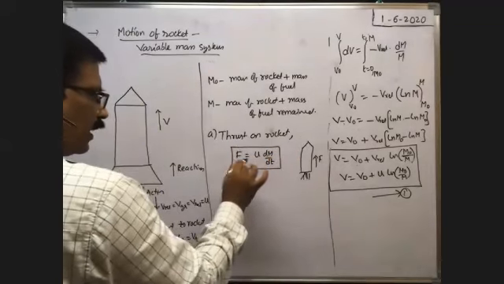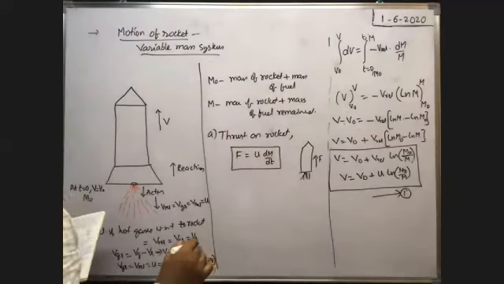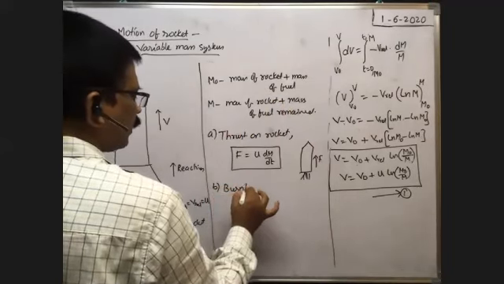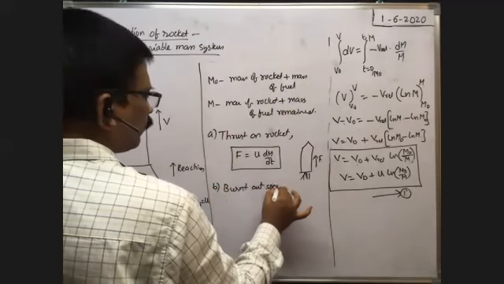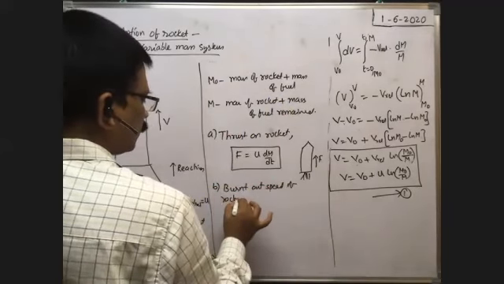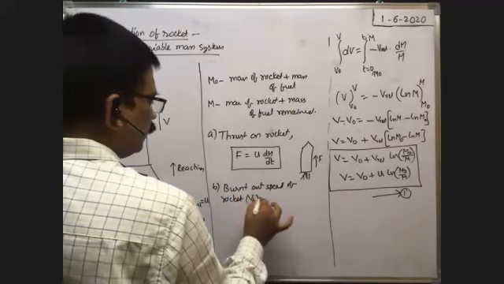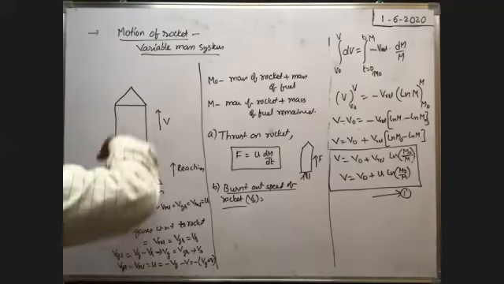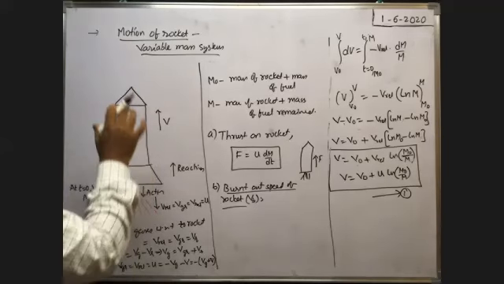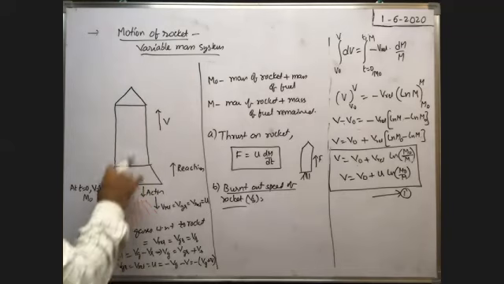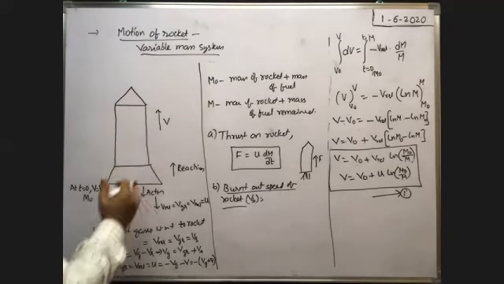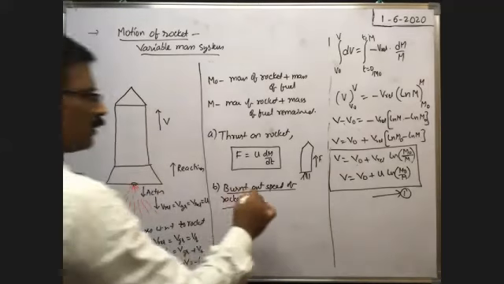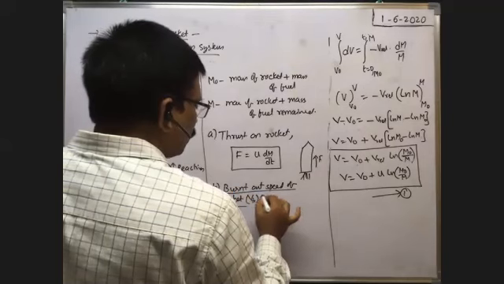Because of this thrust, the rocket will accelerate. Next, burnt out speed, Vb, the burnt out speed of the rocket. The rocket will accelerate in the upward direction as long as the hot gases come out. When the fuel is totally exhausted, no hot gases come out. At that time, whatever velocity is acquired by the rocket is the maximum velocity, which is called the burnt out velocity or maximum velocity of the rocket.